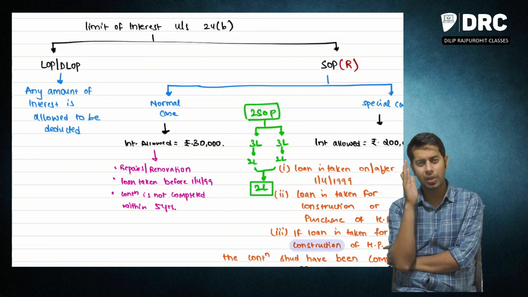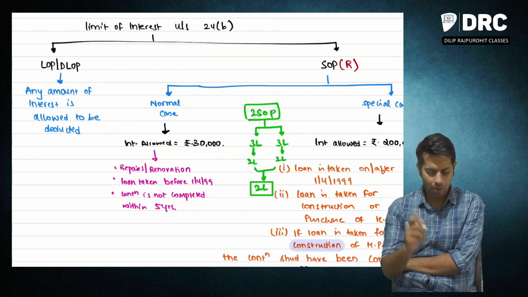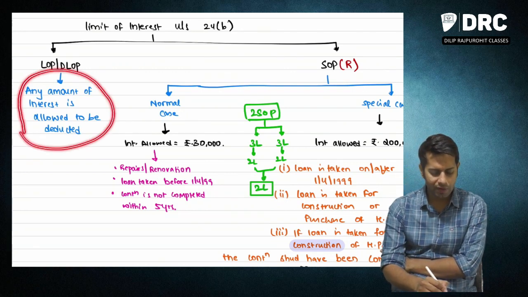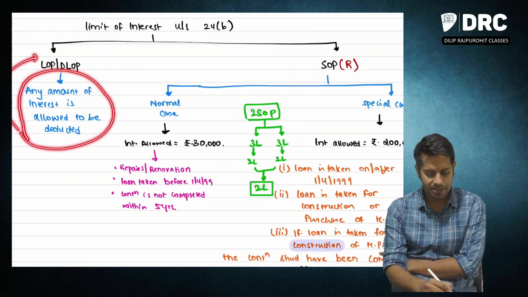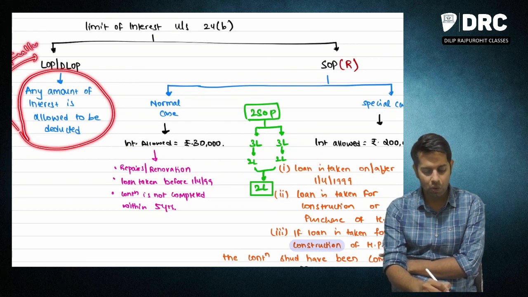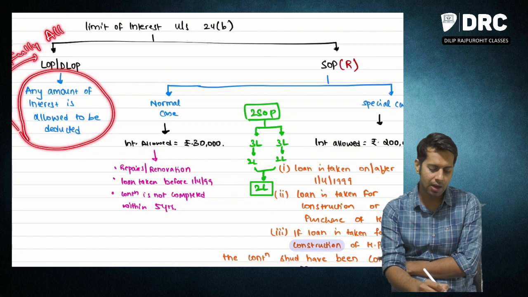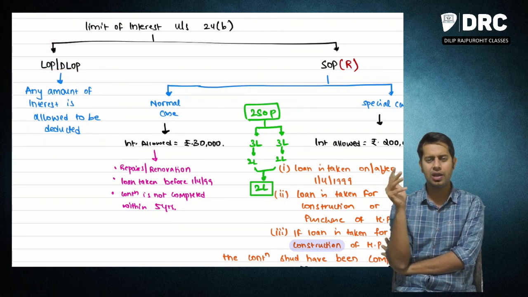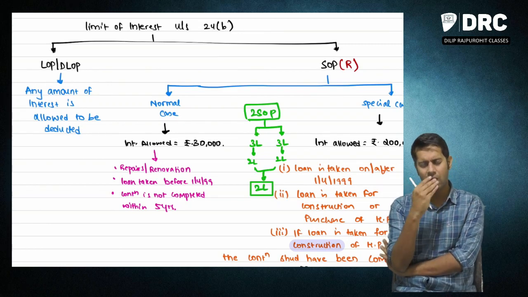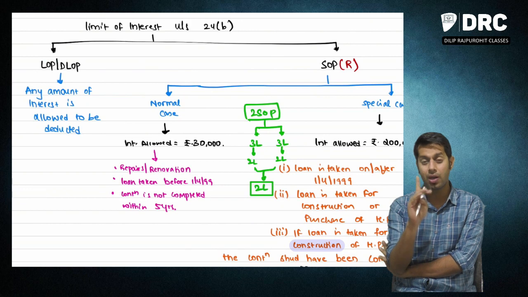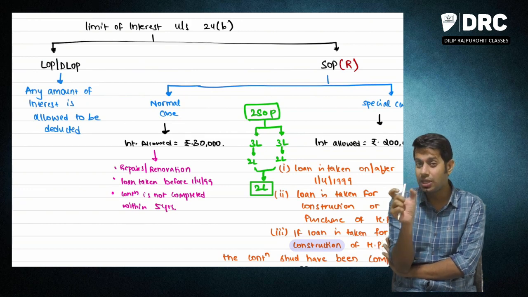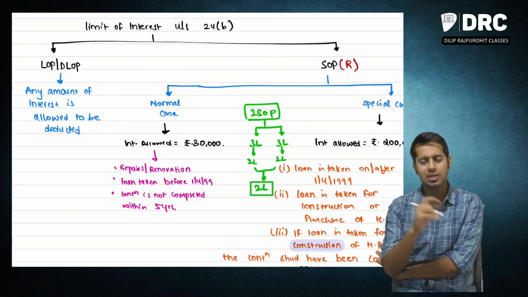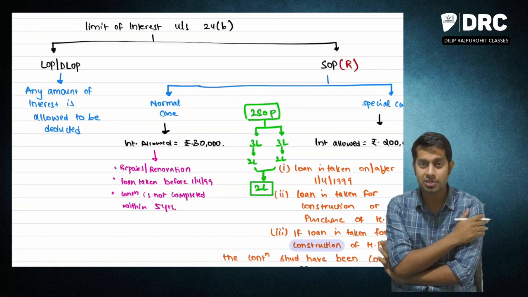So if your house property is a let out property or deemed to be let out property, whatever amount of interest you are paying on such properties is fully allowed as deduction. You don't have to worry. You are paying an interest of 1 lakh rupees, 5 lakh rupees, 50 lakh rupees, 5 crore rupees, I don't care. Whatever amount of interest you are paying for this let out or deemed to be let out property is fully allowed.